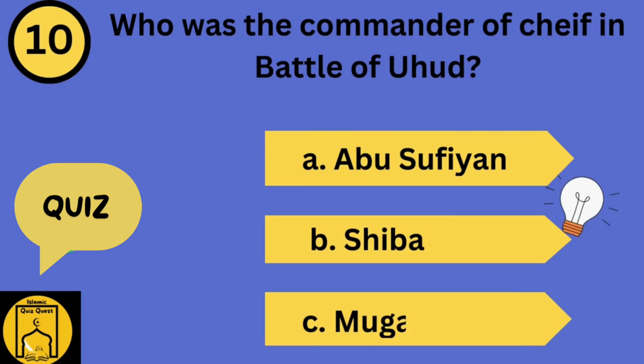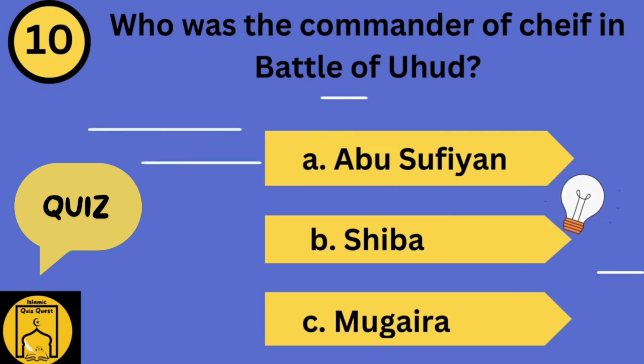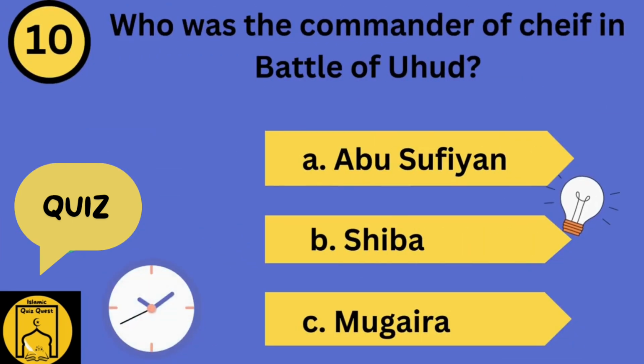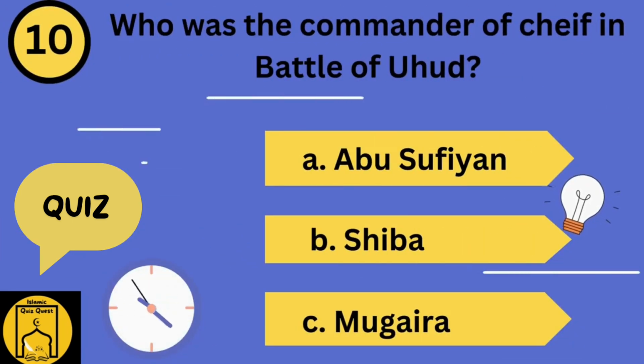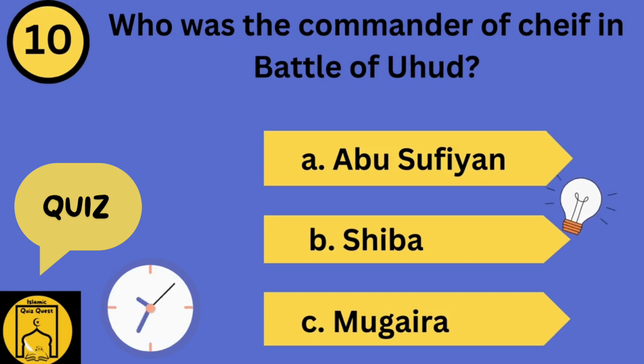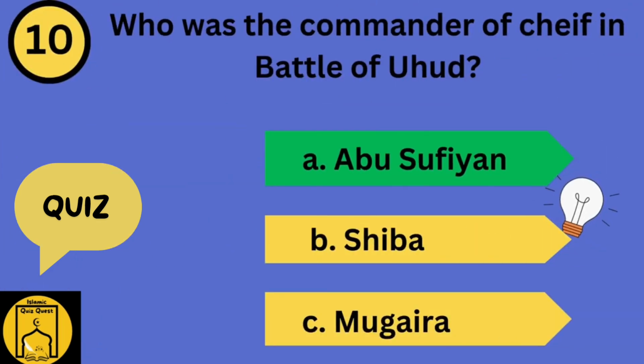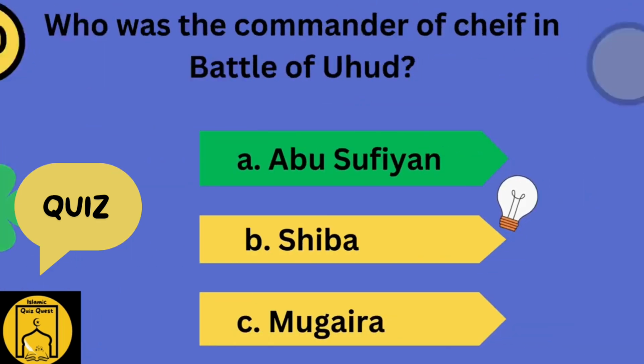Who was the commander in chief in the Battle of Uhud? Option A, Abu Sufyan. Option B, Shiba. Option C, Mughira. Guess the right answer. The right answer is Option A, Abu Sufyan.